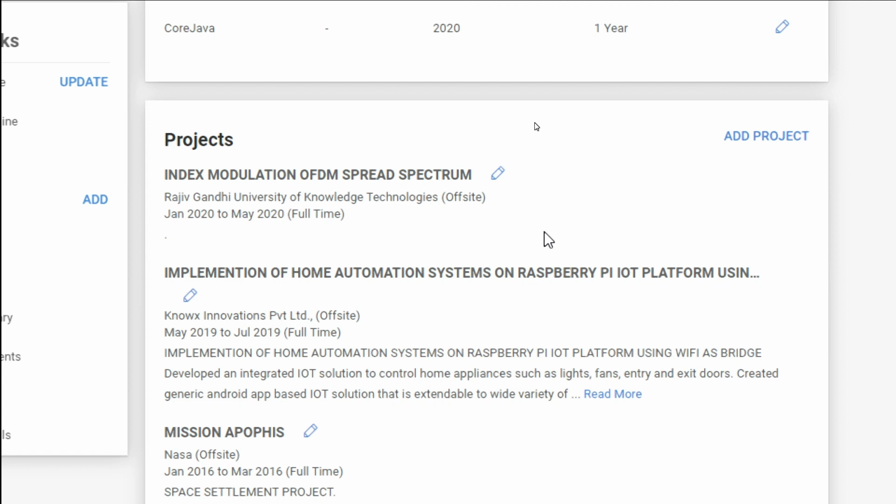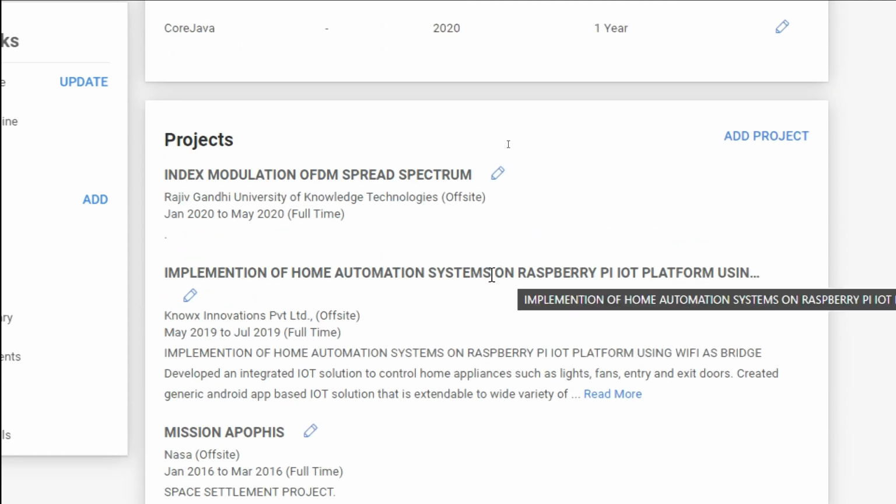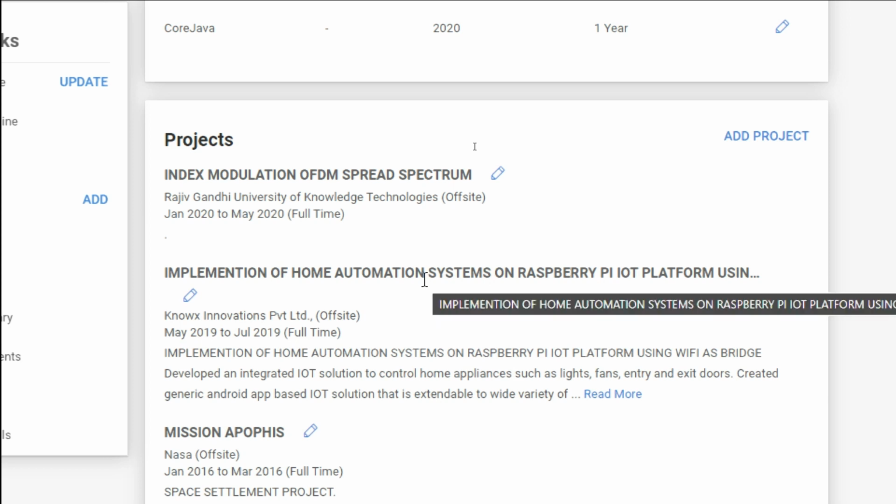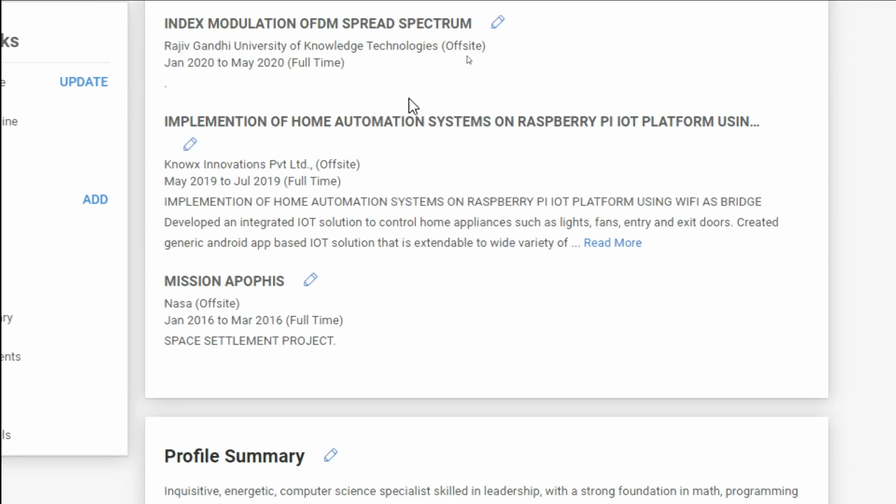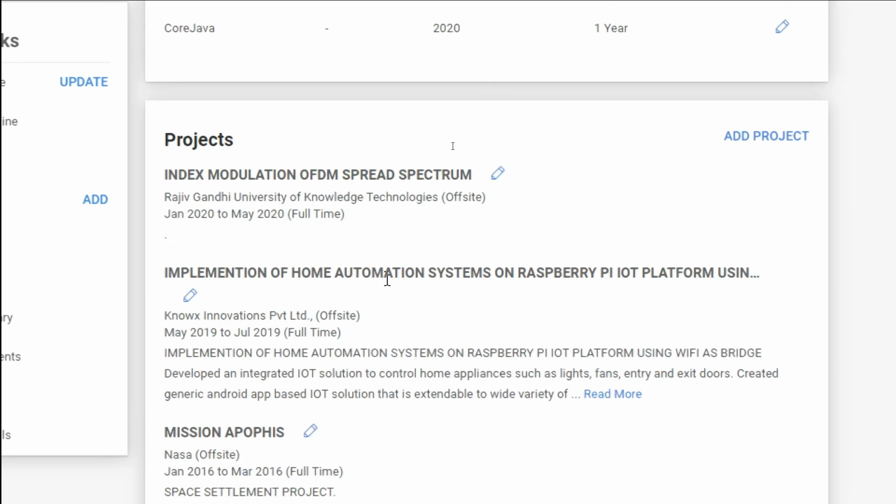And the next important section is projects. So your final year project or your second year project, whatever projects you did in your curriculum, you can put these. And if you have an internship project also, I suggest you put these, and make sure your titles are readable at a glance.